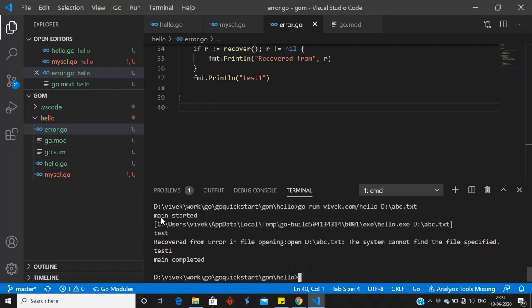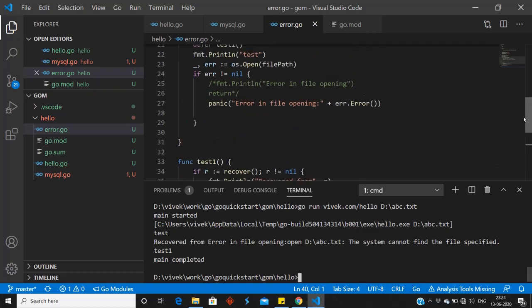If you see, main started, command line parameter, test is printed here. Then it is not printing the panic error, it is going into recovered from the file, and it is printing what error it is recovering from, the panic message, the same is printed in recovered. Then test1 has been printed, then main completed has been printed.